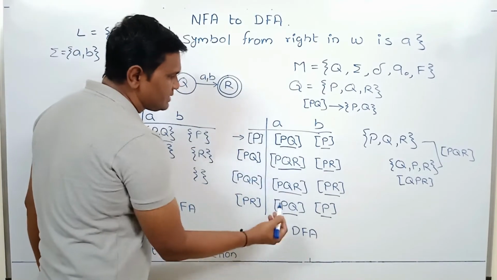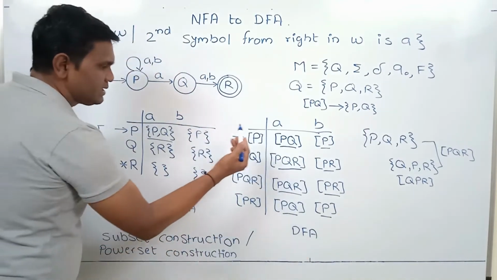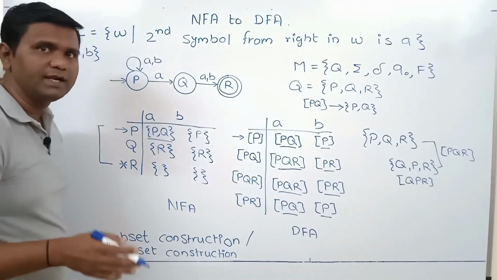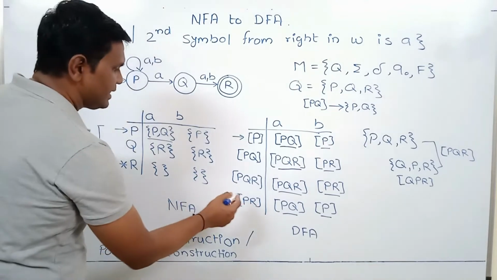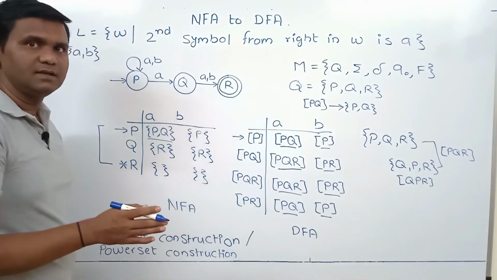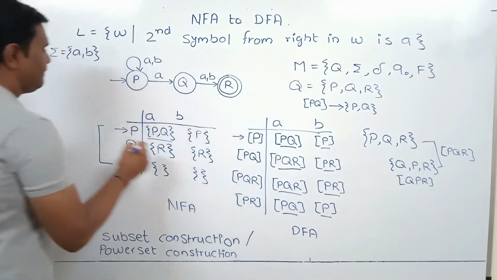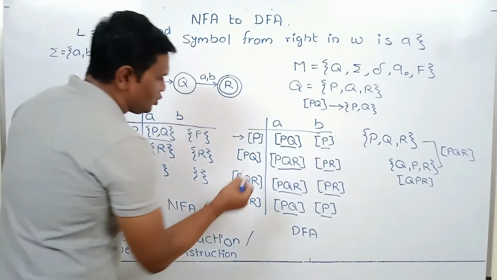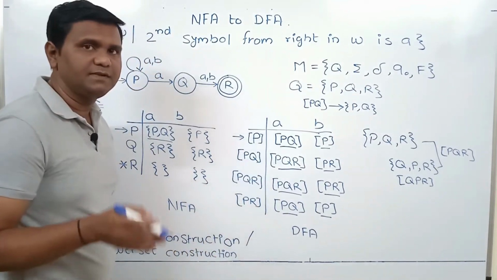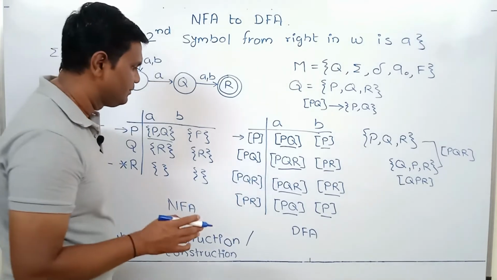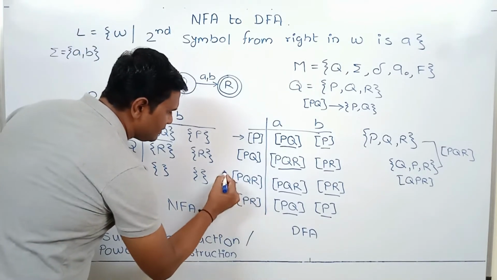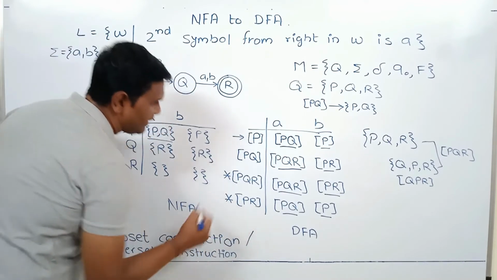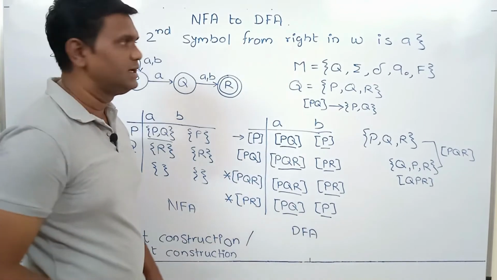Here each entry is a state. So initial state in DFA is same as initial state in NFA. Now we have to calculate final states. For final states, consider final states in NFA. In NFA, there is only one final state R. So check all states of DFA and check which states contain at least one final state. So here PQR contains R, we mark this as final state. PR contains R, we mark this state as final state. So this completes the transition table.